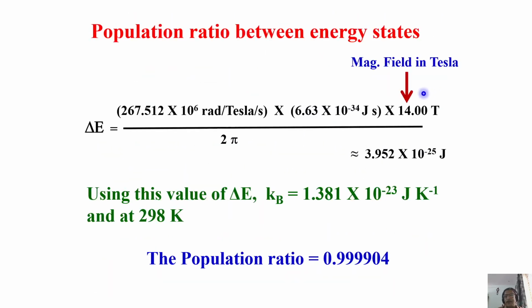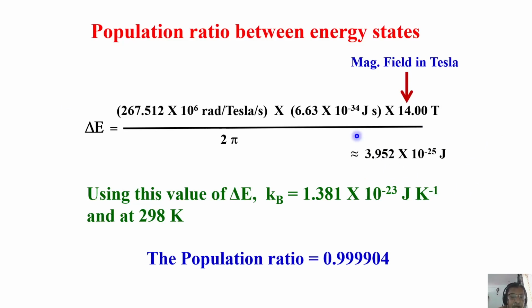B naught is the magnetic field, which I have taken in Tesla, 14 Tesla, and 2 pi is simply a number. Don't worry, all the units are properly written here. Simply plug these values into the calculator and find delta E. It turns out to be of the order of 10 to the power of minus 25 joules. That is the energy difference.